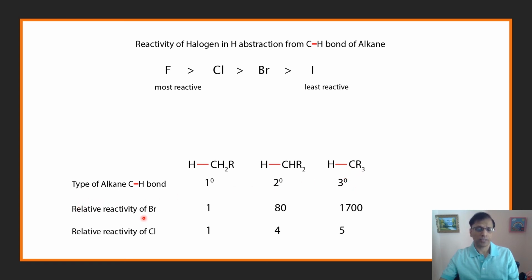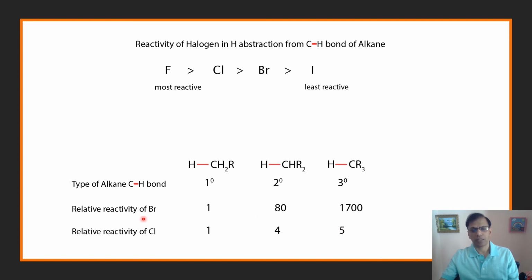This row shows the relative reactivity of bromine. You can see as you move from primary to tertiary, the relative reactivity increases by a lot. In the case of chlorine, the difference from primary to secondary is quite a bit, but moving from secondary to tertiary is not so much.